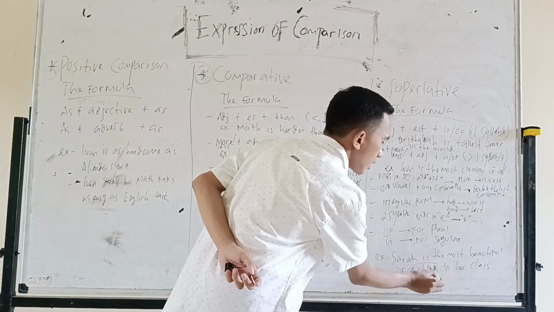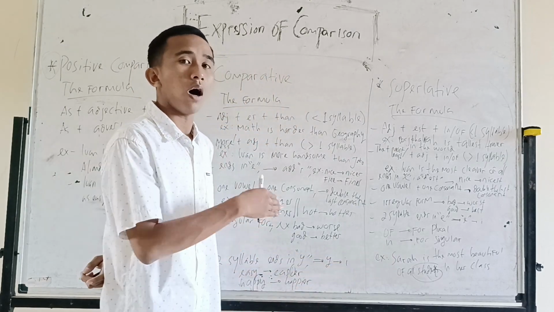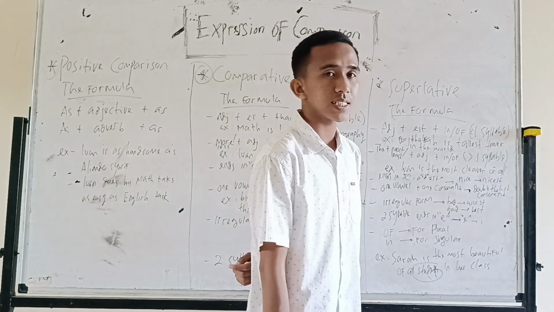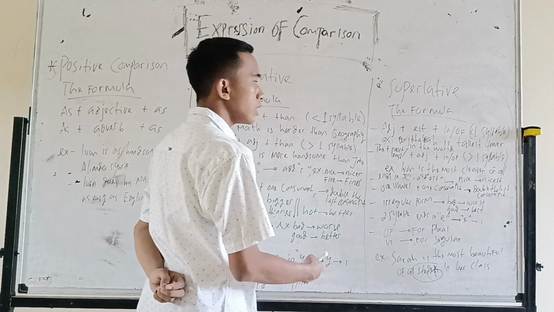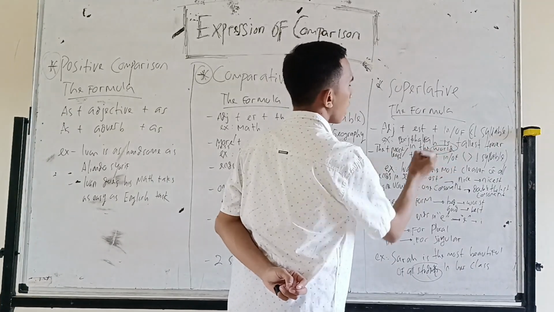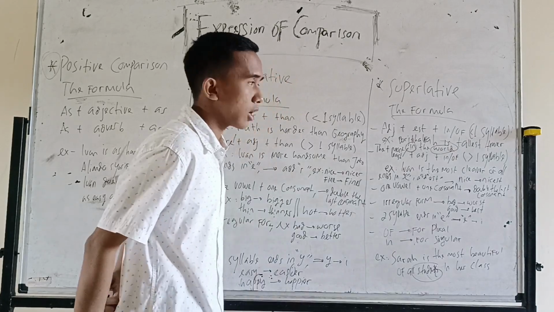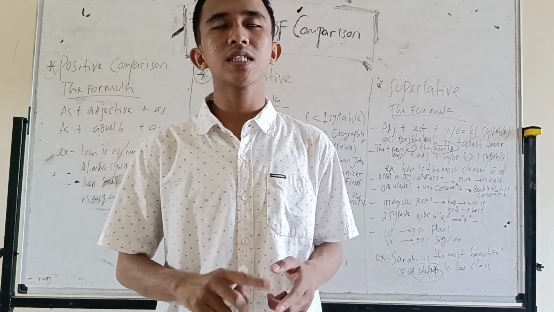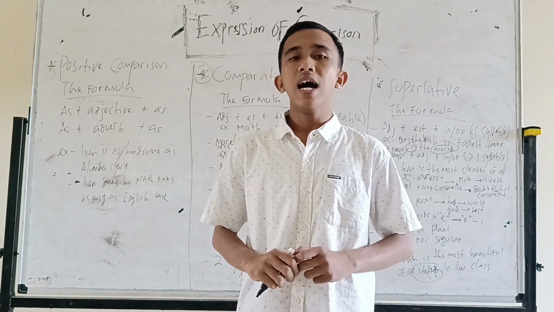Because students are plural, we should use of. But if the object or thing is singular, we should use in. Well, I think that's all my explanation about conjunction and expression of comparison.